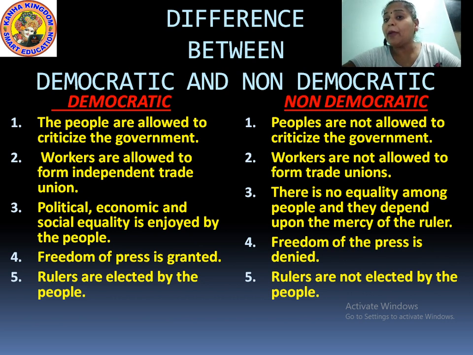Now, do you remember what happened in the French Revolution? In the French Revolution, Maximilien Robespierre, what did he do? He granted freedom of the press. But Napoleon Bonaparte, what did he do? He took away the freedom of press. In the democratic form of government, what happened again?